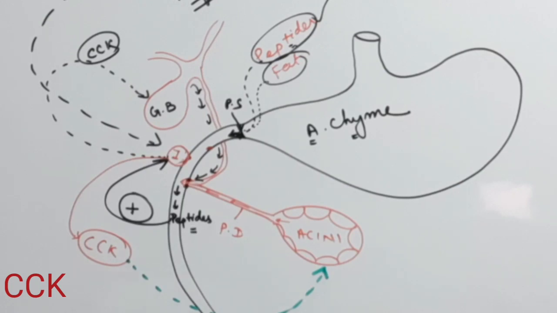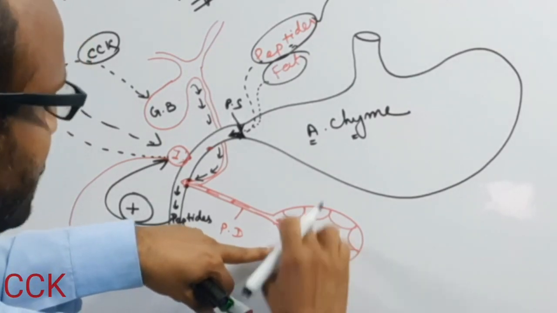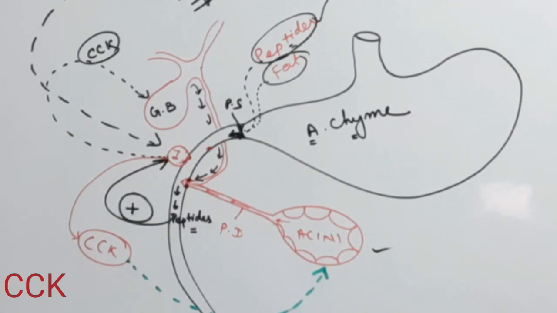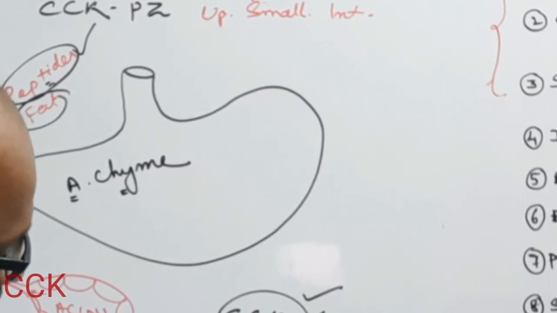That's why CCK contracts the pyloric sphincter. CCK also helps in the growth of the pancreatic glands, acting as a trophic factor. CCK also helps the motility of the alimentary canal, some parts of the small intestine.